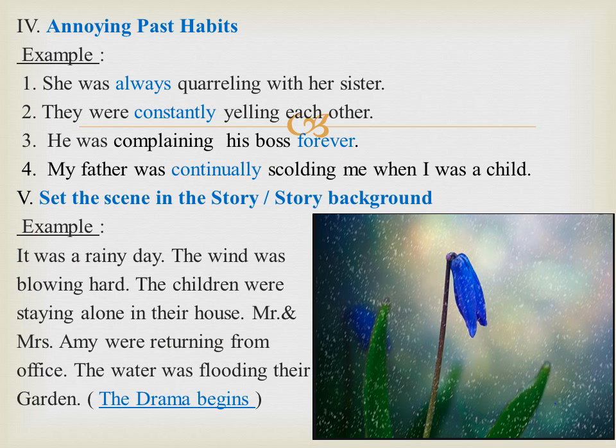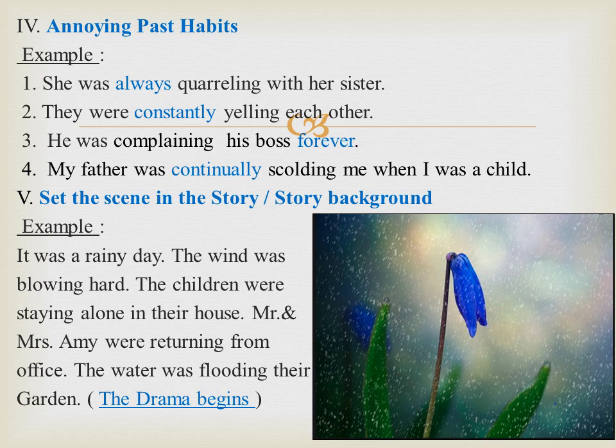Annoying past habits take past continuous tense. She was always quarreling with her sister. They were constantly yelling at each other. These are all negative past habits. Adverbs like always, constantly, forever, continually or continuously express past actions that kept happening.